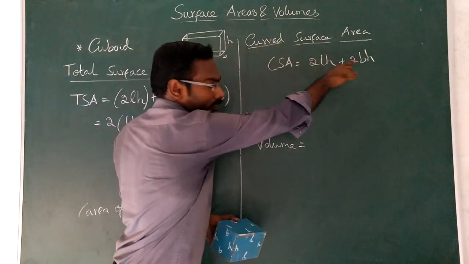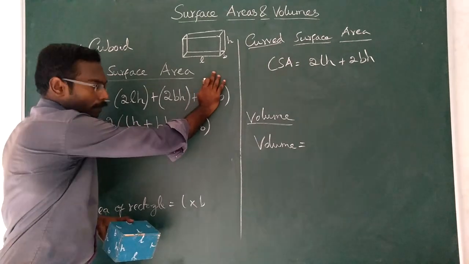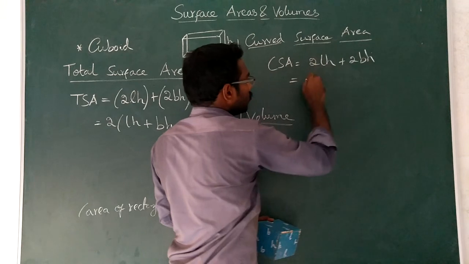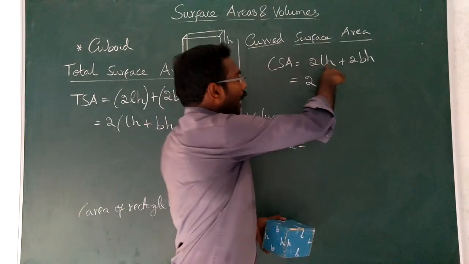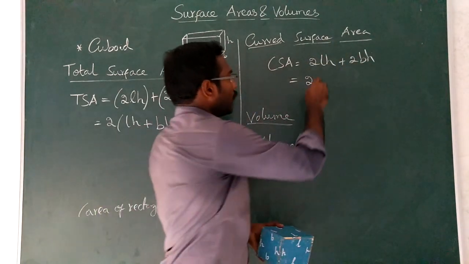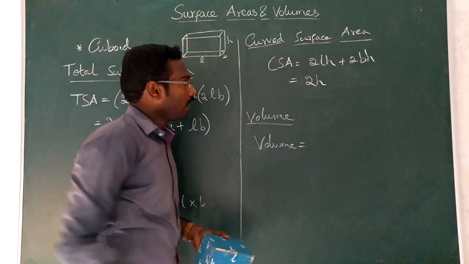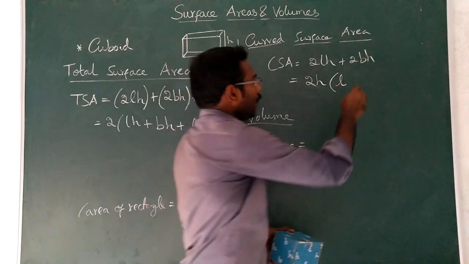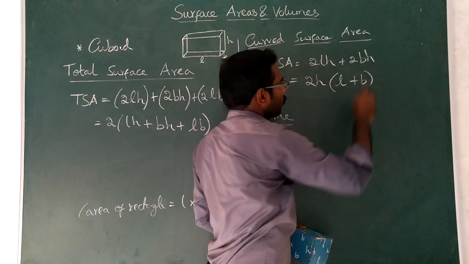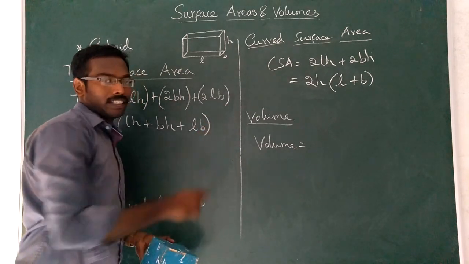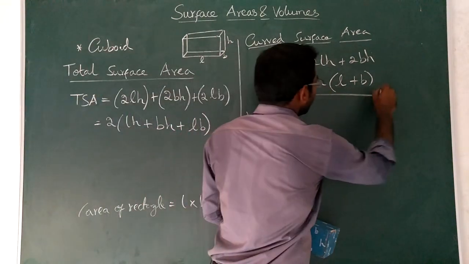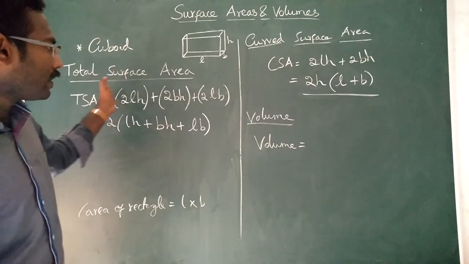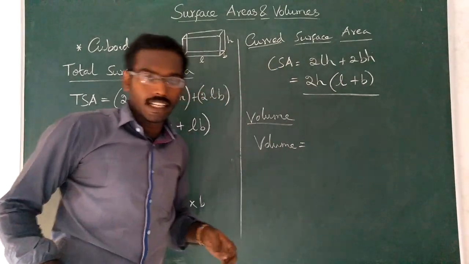In both the terms we have 2 as common and H also as common. So you can take 2H as common, remaining L is present and here remaining B is present. So the curved surface area formula is 2H into L plus B. That's all. Once you derive total surface area, curved surface area is very easy.